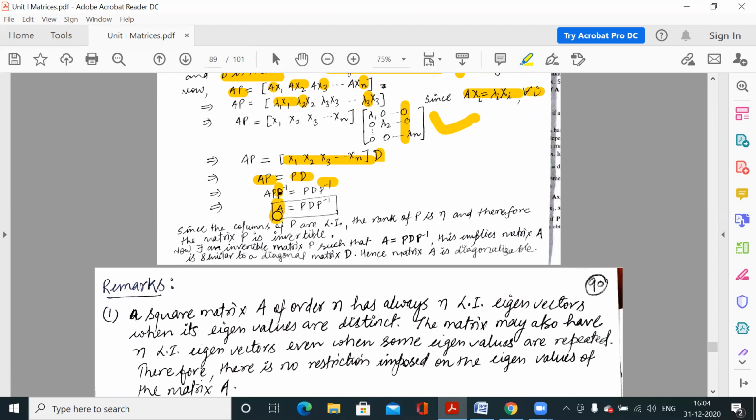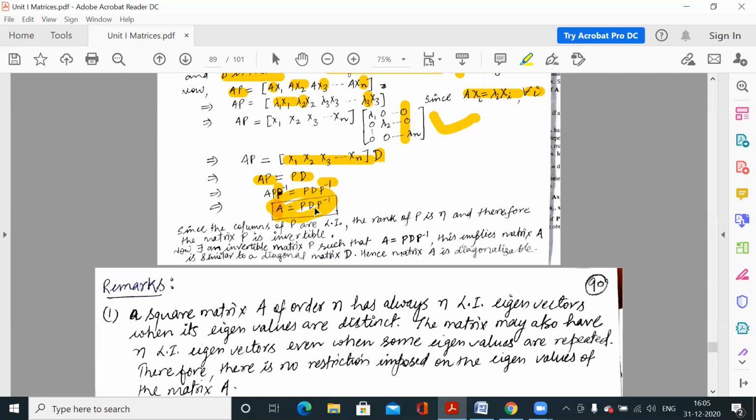So this is equal to A. So A is equal to PD P inverse. So this is the condition of similar matrices. So now we have proved that there exists one matrix P such that PD P inverse is equal to A. That means A is called similar to matrix D, a diagonal matrix.